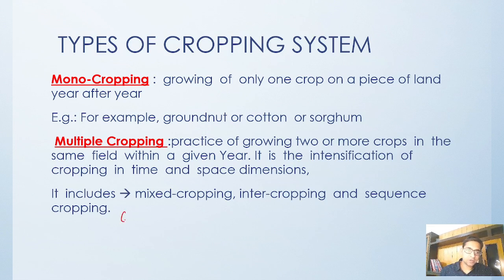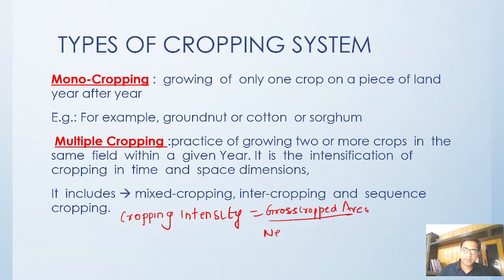Let me write one more. Cropping intensity. Cropping intensity is equal to gross crop area divided by net sown area. Okay, gross cropped area we have already studied.